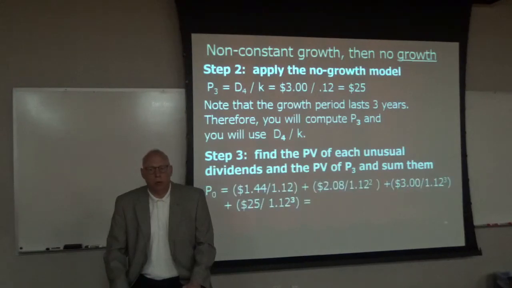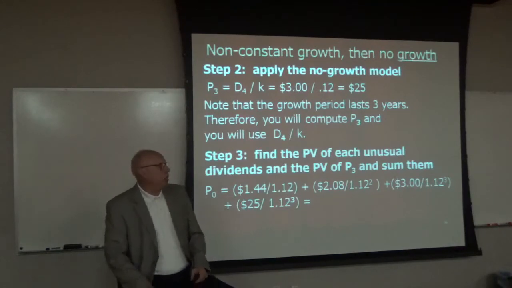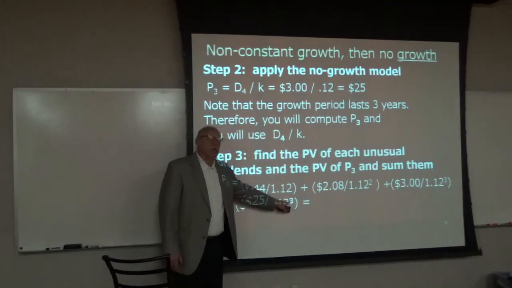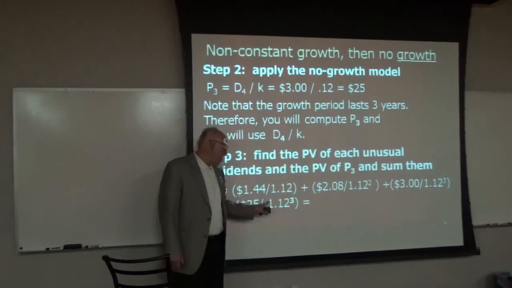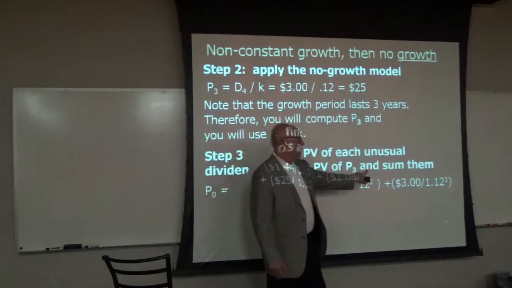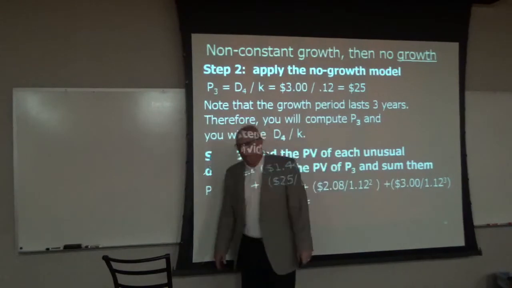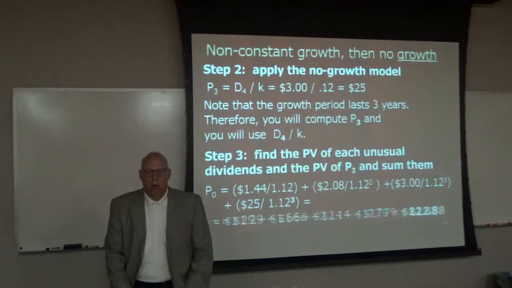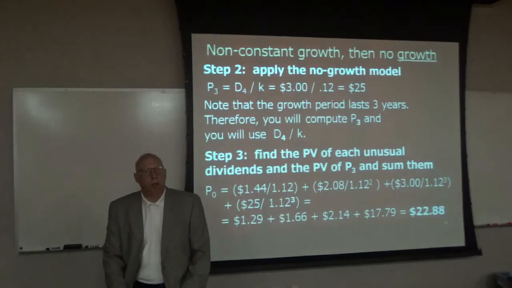Okay, here we go. So here's the present value of the first dividend, plus the present value of the second dividend, plus the present value of the third dividend, plus the present value of the terminal value. And notice that will happen also in year 3. So in the last year of fast growth, we'll get the terminal value plus the dividend. Okay? Always 2 cash flows in that last year. All right. So let's add up the present values, and we come up with a fair price,